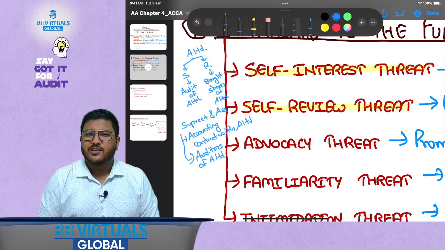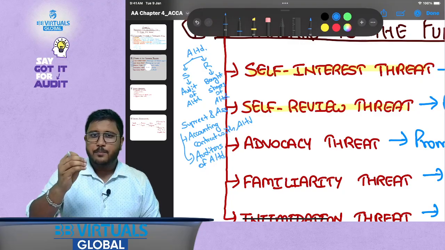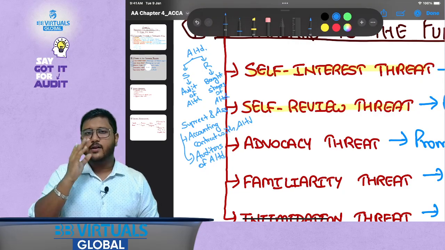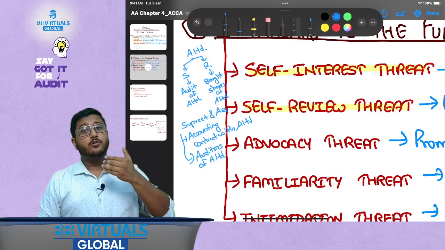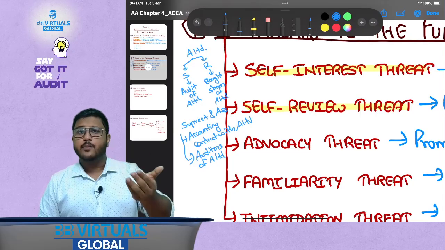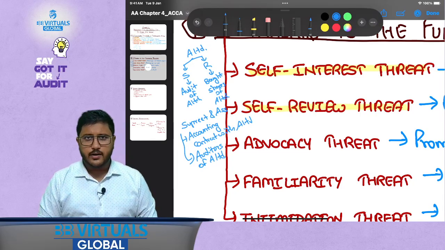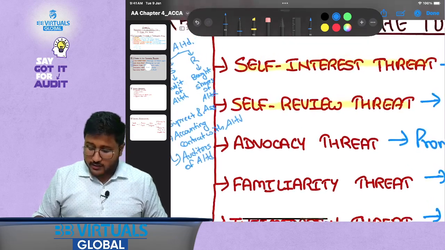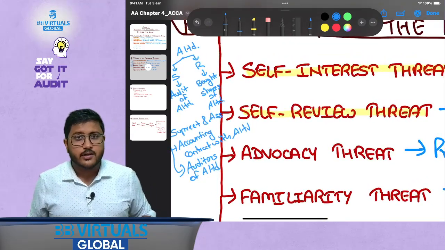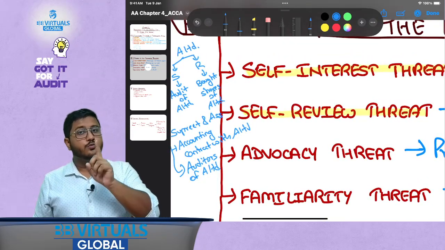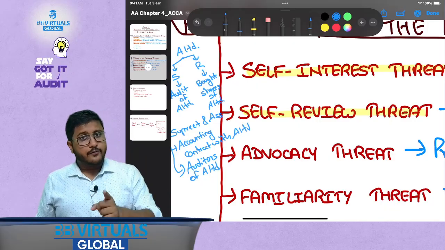In this particular case, do you think I would be identifying certain errors? Definitely not, because I have already performed the work and I am only reviewing my own work. So how am I supposed to identify certain bigger errors? I would definitely not. Therefore this becomes a very big threat, which is self-review threat.